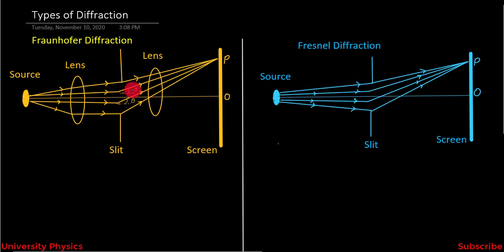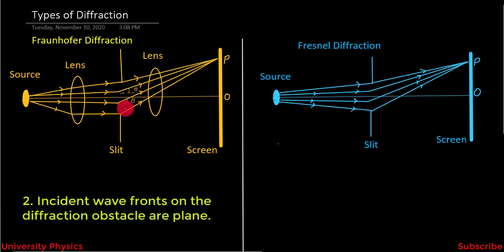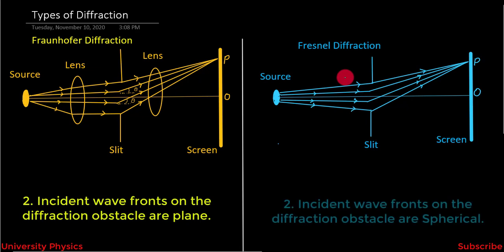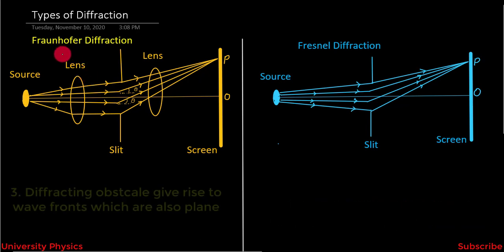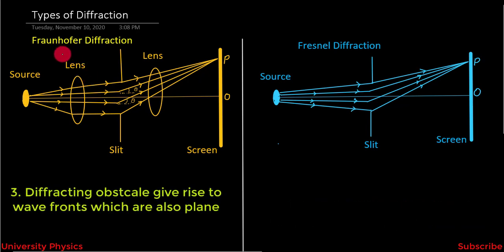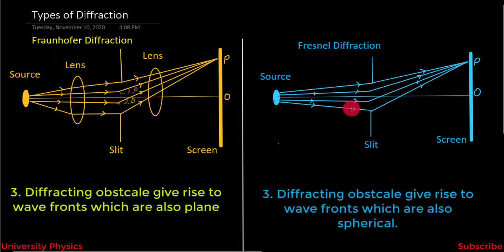In Fraunhofer diffraction, the incident wavefront on the diffracting obstacle or slit is plane, while in Fresnel diffraction, the incident wavefronts are spherical. In Fraunhofer diffraction, the slit gives rise to wavefronts which are also plane. In Fresnel diffraction, wavefronts leaving the slits are also spherical.